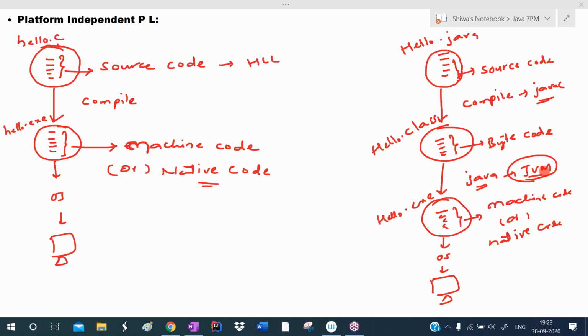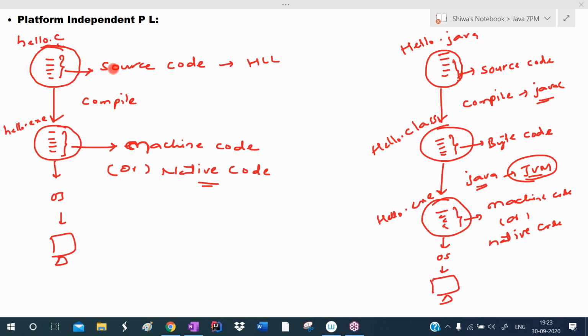To start the JVM, we use the java command. What is the JVM? JVM stands for Java Virtual Machine. It is one special software, used to run Java applications. Only the JVM can understand bytecode, so the JVM is used to run this Java application. It translates this bytecode to machine code, which can be understood by the operating system, so the operating system displays output to us. This is the execution process of a C program, and this is the execution process of a Java program.